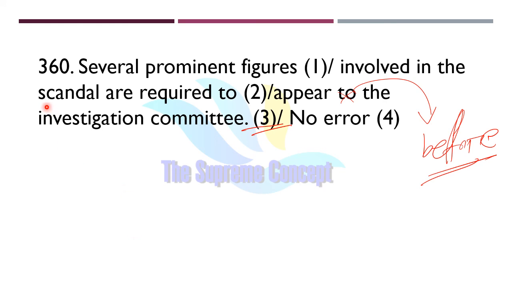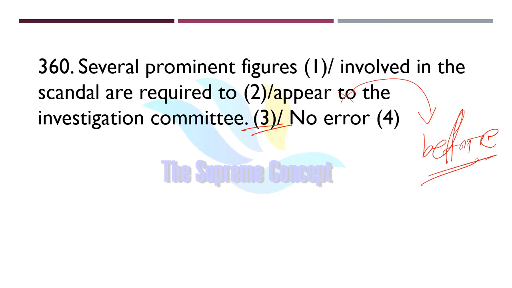A scandal means a rumor or malicious gossip about an event or action that outrages people. Let us come to the point. In option number 3 we found a prepositional error. We placed to instead of before. So appear before the investigation committee is the correct answer.